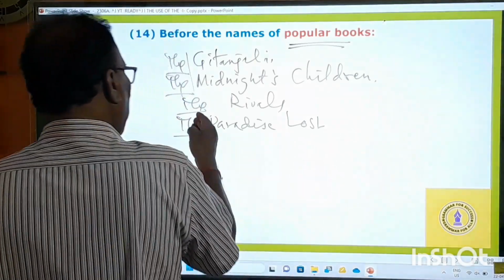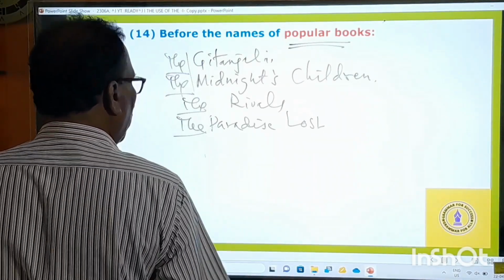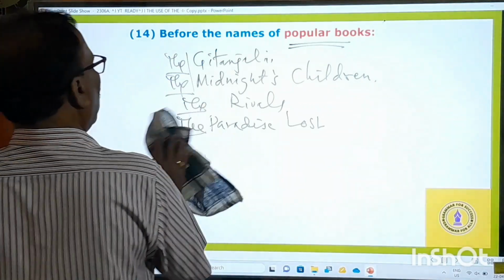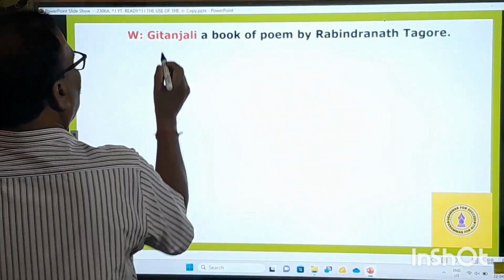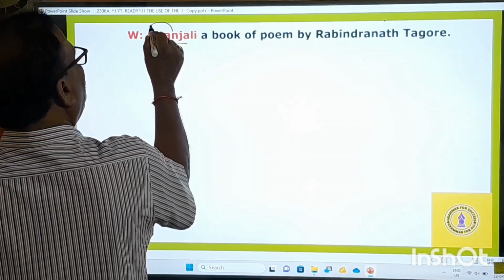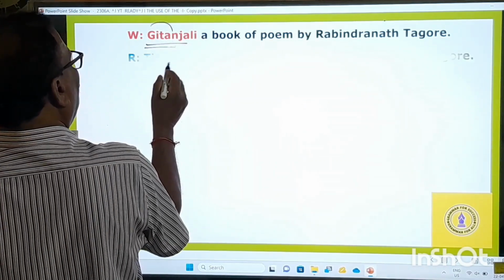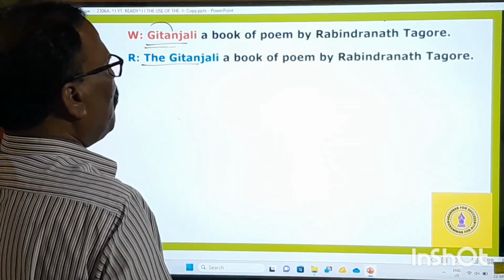Not using the definite article before these popular names of books is a mistake. Geetanjali, a book of poems by Rabindranath Tagore. Geetanjali is the name of a book. Before that, "the" is not there. Therefore, the Geetanjali, a book of poems by Rabindranath Tagore.